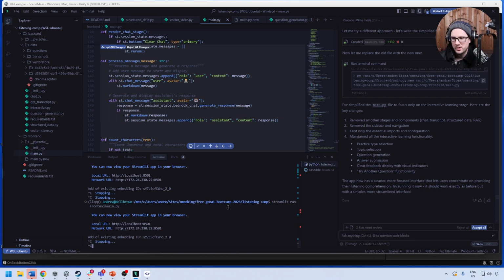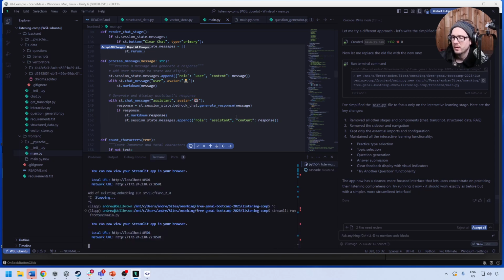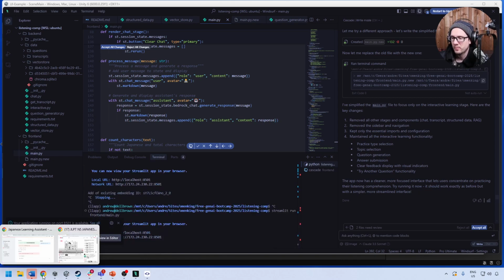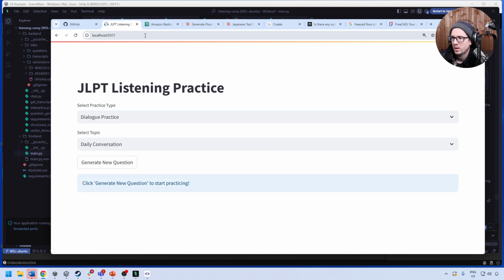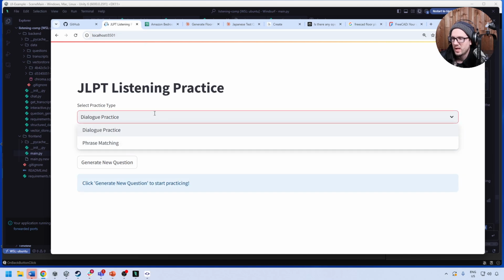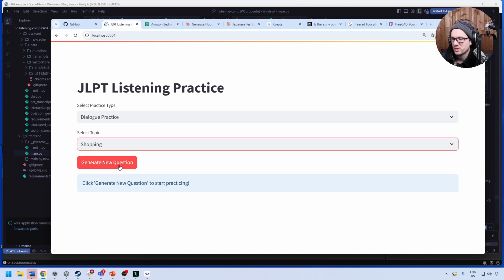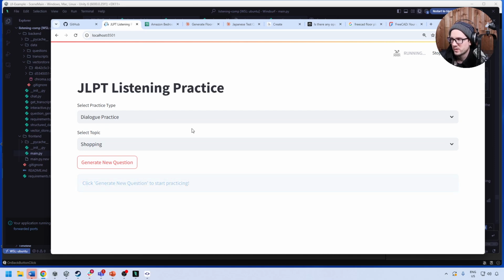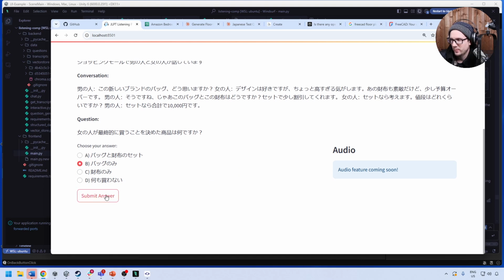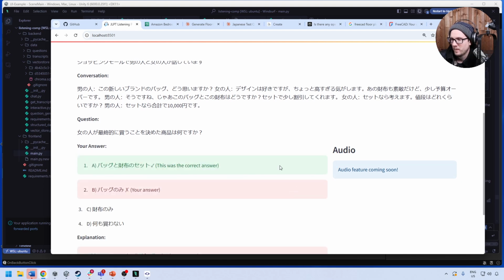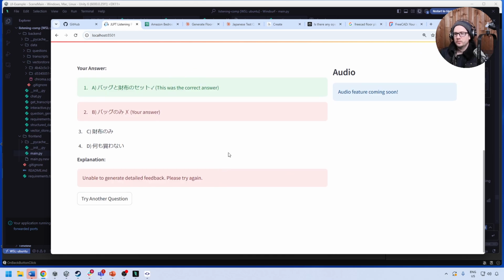Okay, so let's take a look and see what we have. And maybe our app will be just a bit more slimmed down here. So we'll go back over to here, give us a nice hard refresh. And so now it's exactly that. So we have dialogue practice. We can choose our topic. We'll generate it, make sure it still works. It is generating, there we go. And we'll choose an example here, and we'll click this. And we have this. So what I'm missing now, it'd be nice to have the history of it. So if I want to go practice the same one, I can do that.